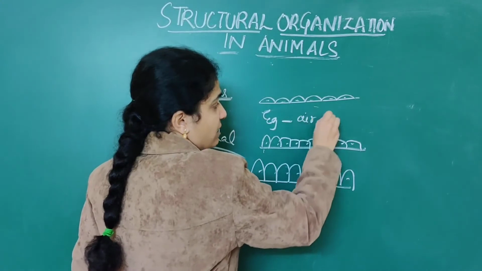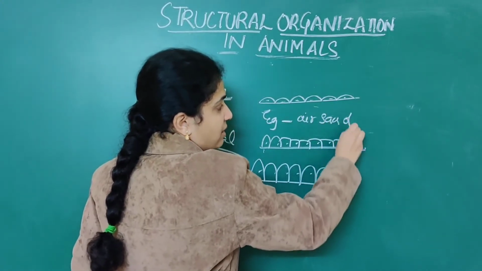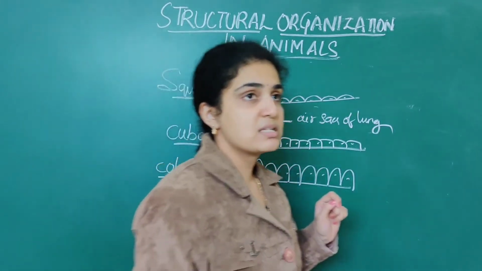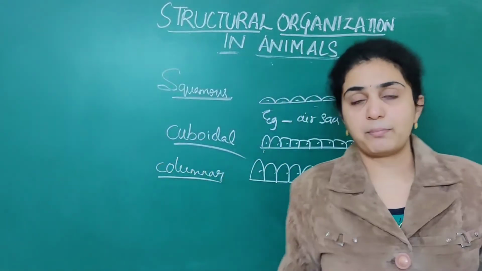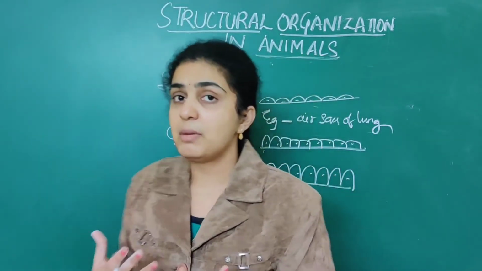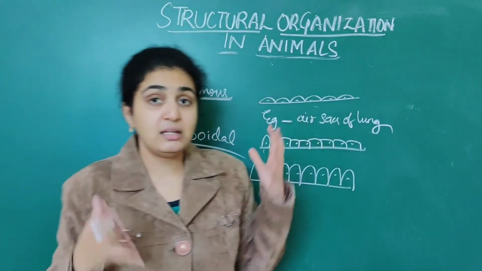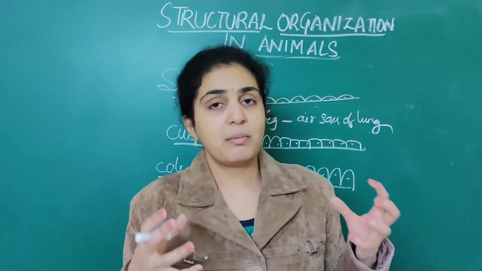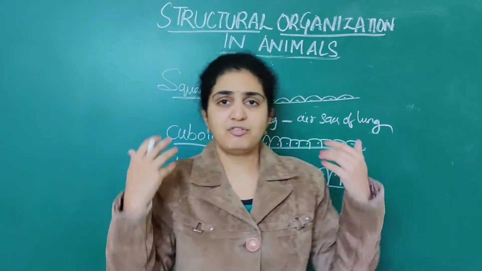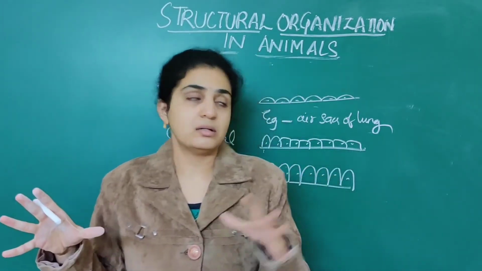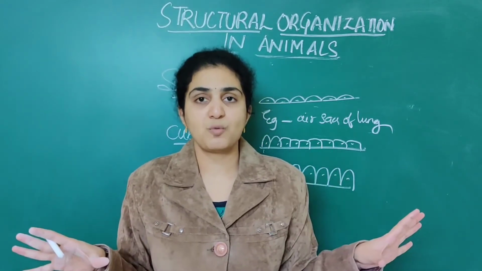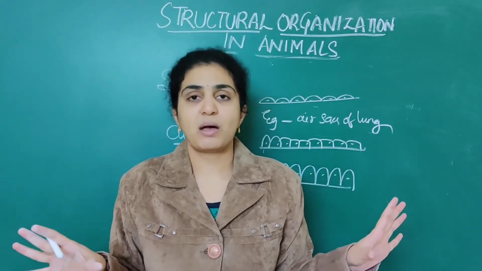Air sacs of lungs are covered by squamous epithelium. We have discussed in the respiratory system chapter what type of epithelium lines the lungs. You should remember at least one or two examples for each of these epithelium types. If anyone asks what lines the lungs, you should say it is lined by squamous epithelium.